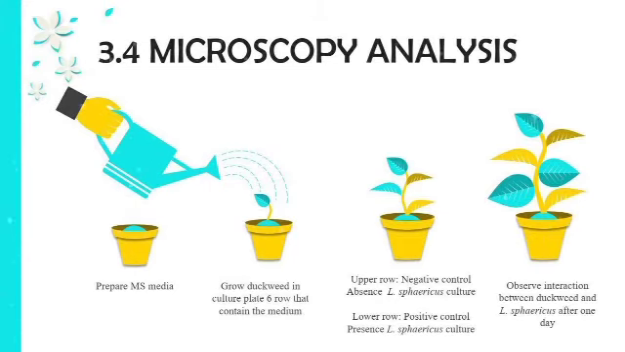For microscopic analysis, first, prepare MS media. Second, grow duckweed in a 6-well culture plate. The upper row will act as the negative control, absent L. sphaericus culture. The lower row will act as the positive control, present with L. sphaericus culture, and the observation of the interaction between duckweed and L. sphaericus will need to be done after 1 day.